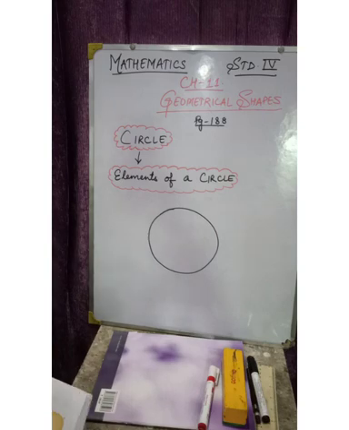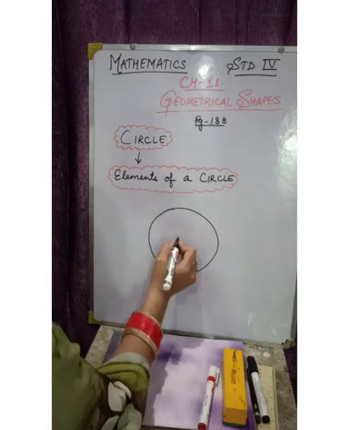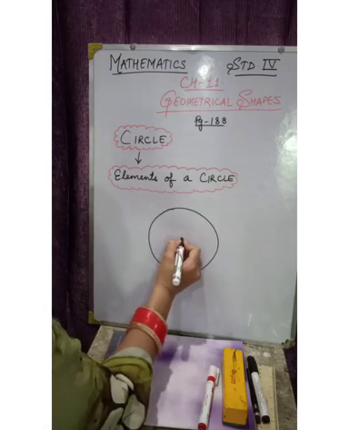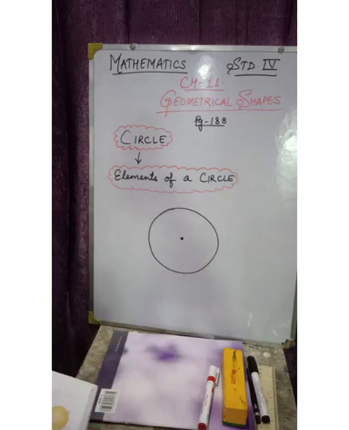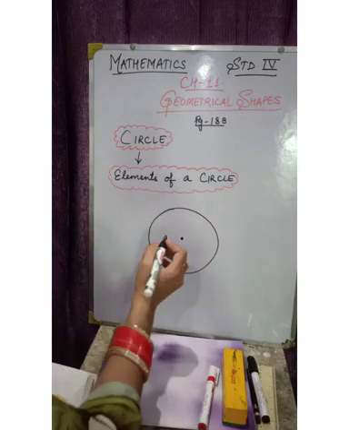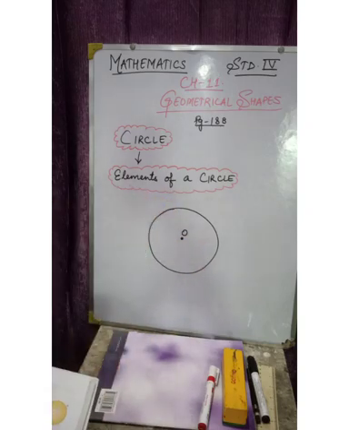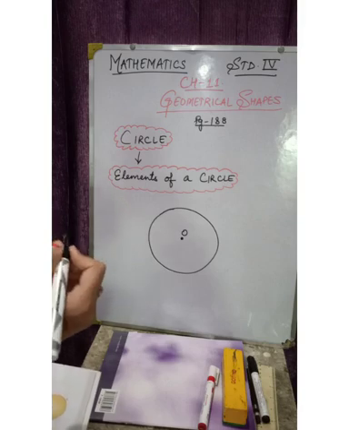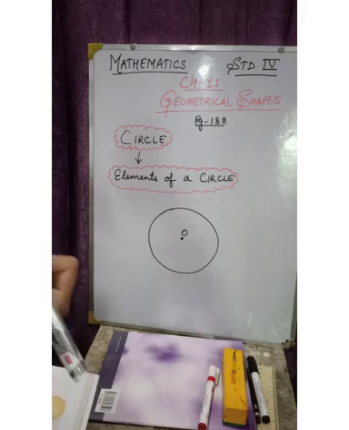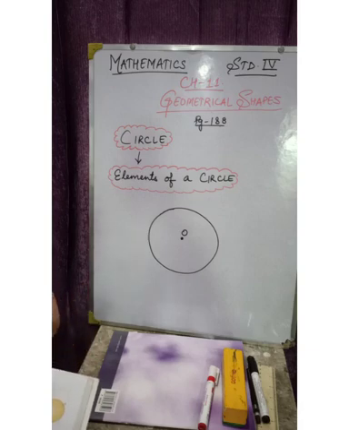This is a circle, and this point is known as the center. Point O, say the name, we will give it as O. We can give it as C also. A, B, C, D, from the alphabets you can give any alphabet as the name of this center.